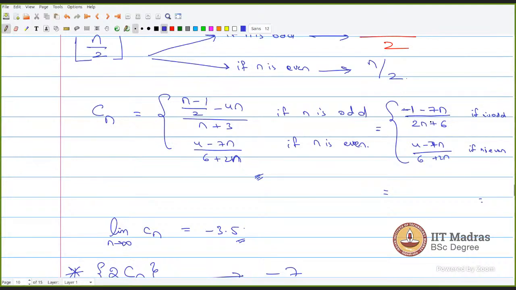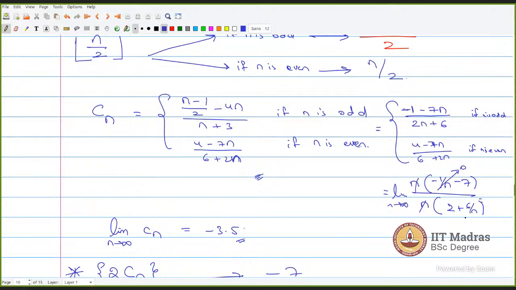So how do we solve these cases? Just take n common from numerator and denominator. Correct? Numerator से n common लिया तो minus 1 by n minus 7. Denominator also, if you take n common, you will get 2 plus 6 by n. Now this particular thing is tending to infinity. This and this will get cancelled.